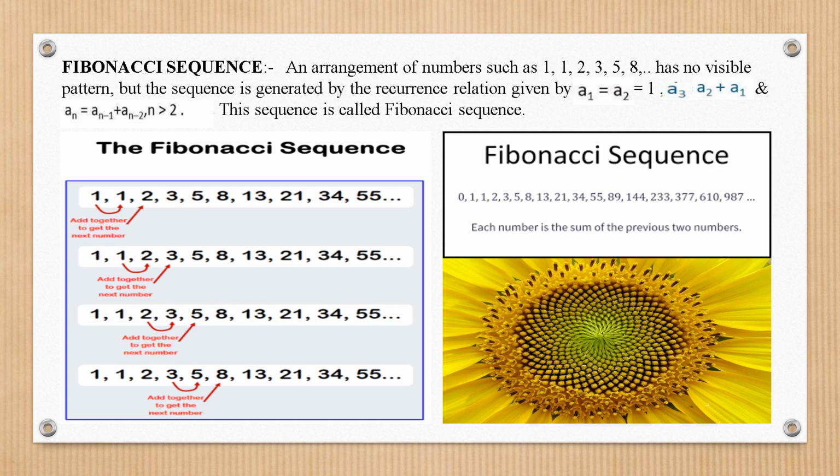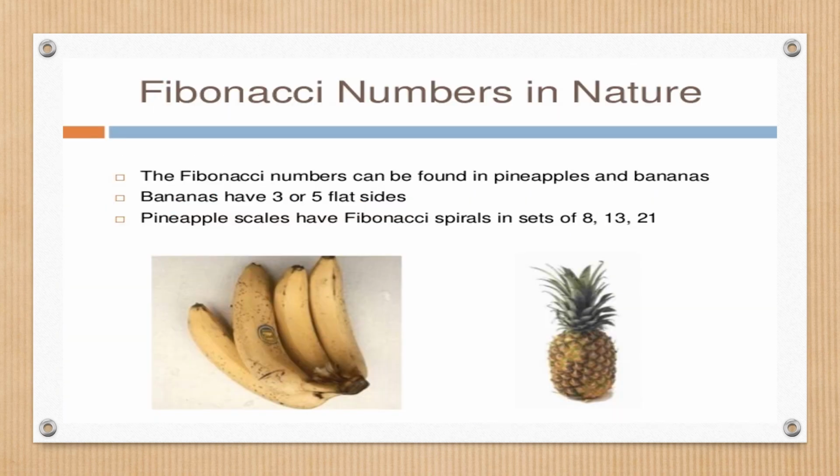So let us take a few other examples. Fibonacci numbers can be found in pineapples and bananas also. You can see these pineapples, these bananas. Bananas have 3 or 4, 5 flat sides, the flat sides from where you peel the banana. 3 or 5. And pineapple scales have Fibonacci spirals in sets of 8, 13 and 21. These spirals are in the sets of 8, 13 and 21.